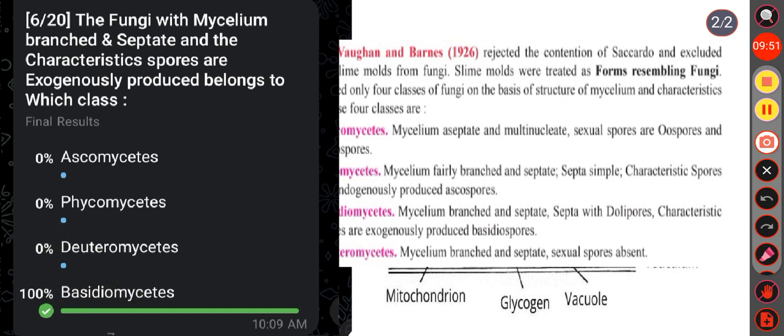Then in the other options, in Ascomycetes, mycelium is fairly branched and septate, but the characteristic spores are endogenously produced, not exogenously. Okay. Then in Phycomycetes, mycelium is aseptate and multinucleate. Then in Deuteromycetes, mycelium is branched and septate, but here the sexual spores are absent.